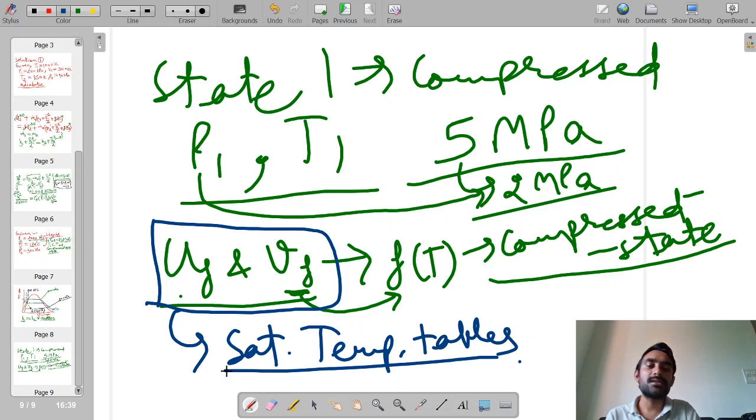These are the saturation temperature tables at given conditions. These two properties you can simply determine at the given temperature.